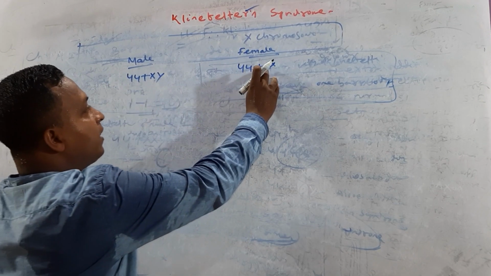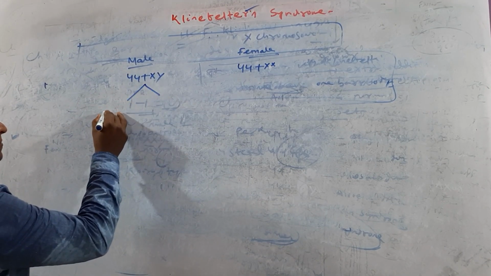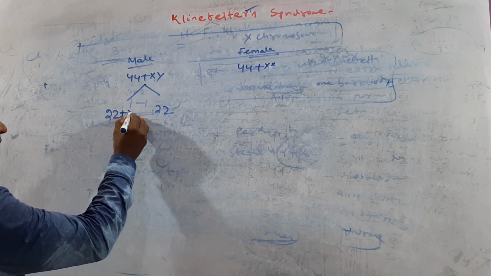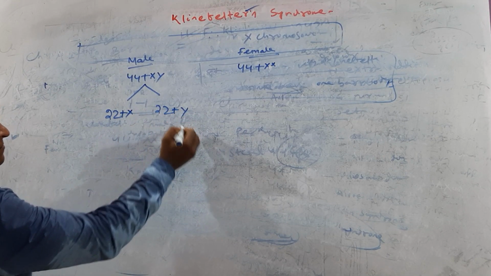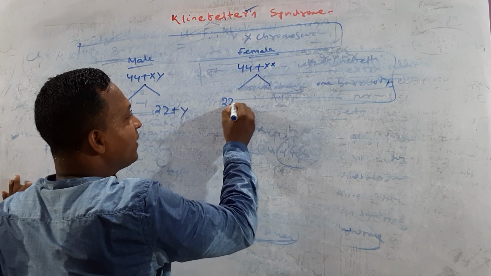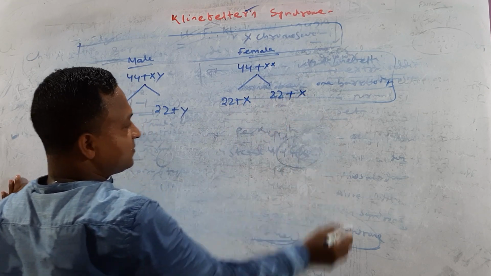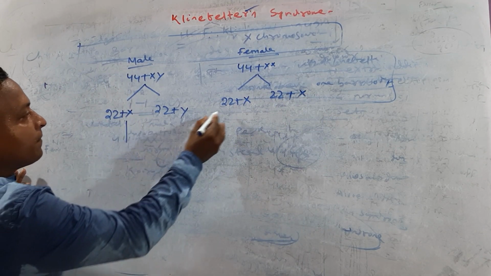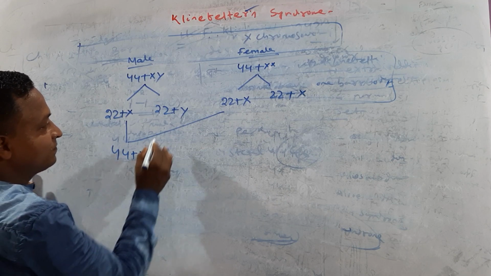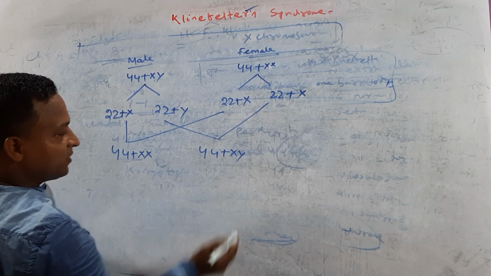During gamete production, it produces 22 on this side and 22 on this side. Here X, here Y. For the female, 22 on this side, 22 on this side, here X, here another X. When this one combines with this, 44 plus XX. When this combines, 44 plus XY.